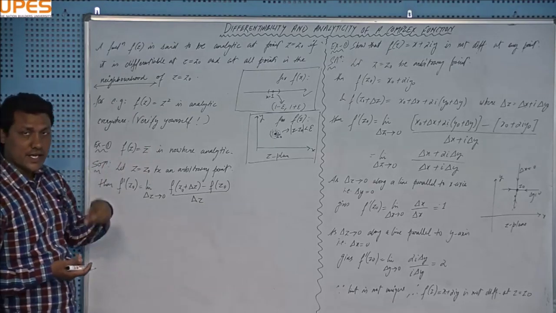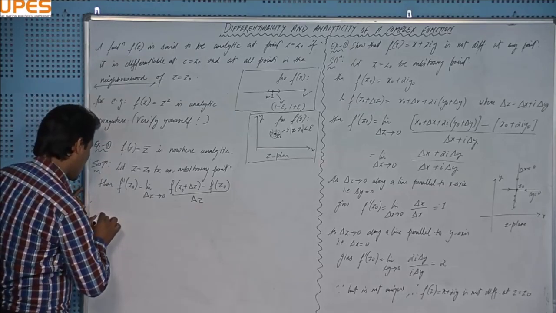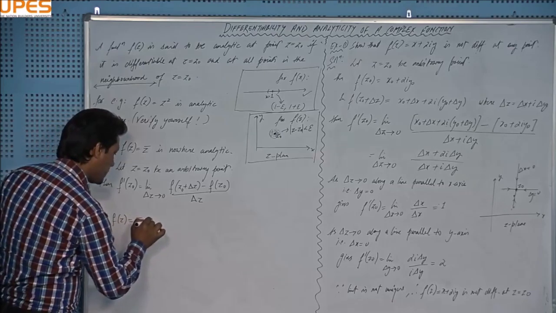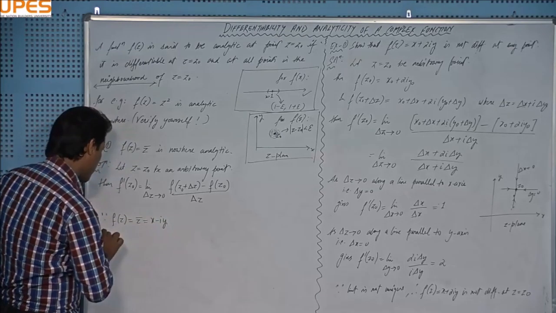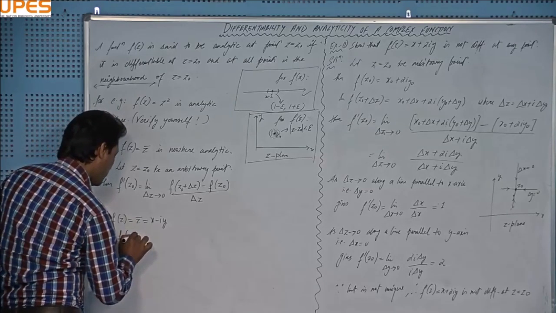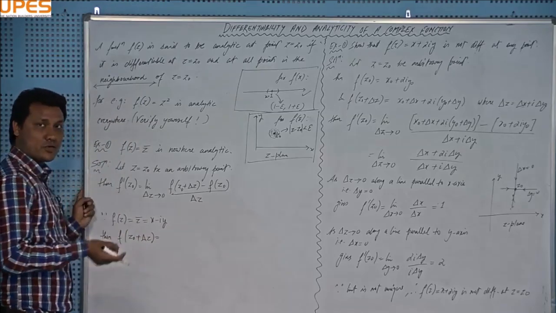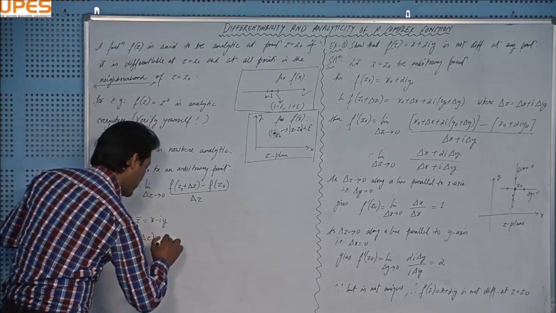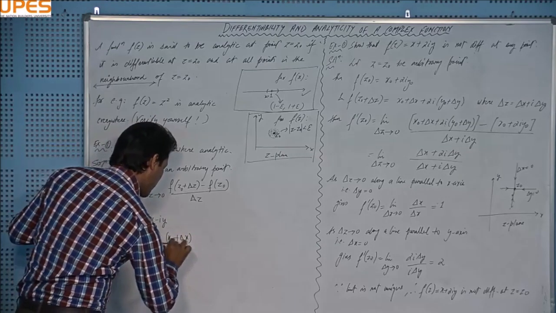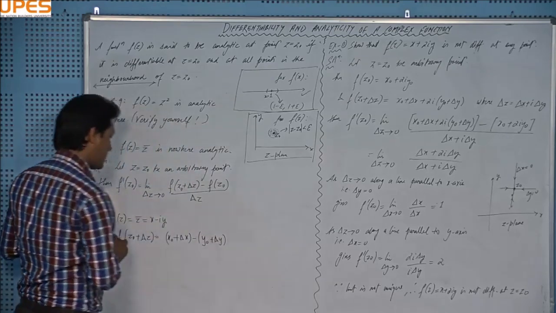Since f(z) equal to z bar equals x minus iota y, f(z naught plus delta z) will be something like, because z naught is actually x naught plus iota y naught, x naught plus delta x minus iota (y naught plus delta y).